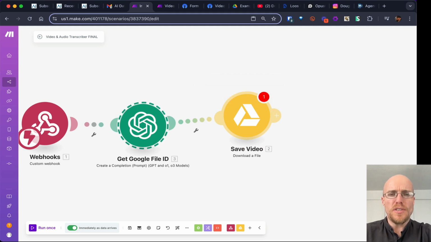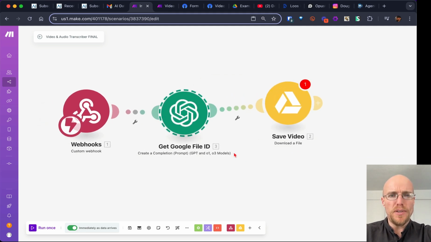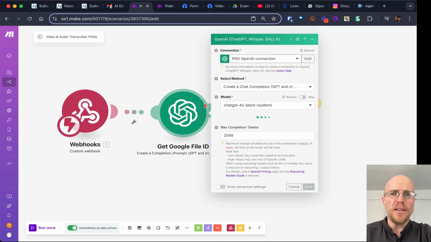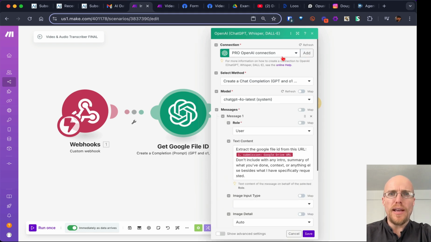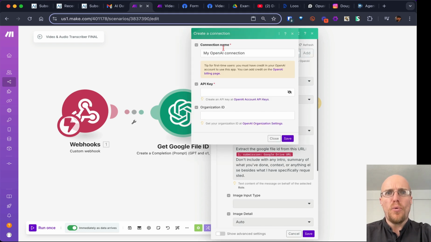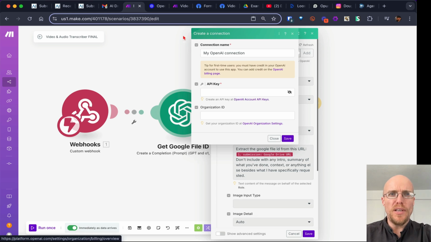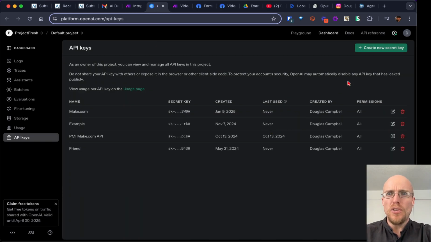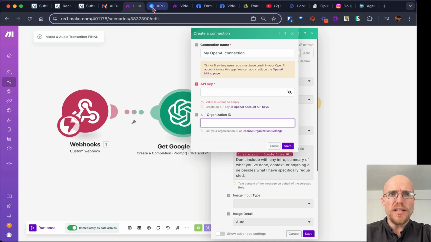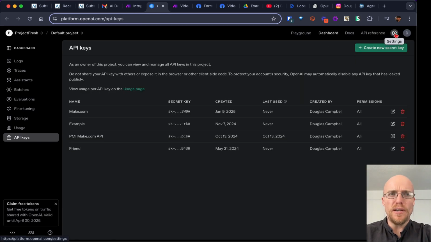All right, so if it's just this big, you don't really need to worry about it, but for other things, you do. Okay, look at this. What are we saying here? First of all, when you start, if you haven't got your AI module connected, you're going to need to add it. Where do you find this stuff? Well, guess what? They make it pretty easy. You can literally go in here. Once you're logged in, you can create a new secret key, and then you can paste it right here. If you need the organization ID, you can go into this little gear and copy that.